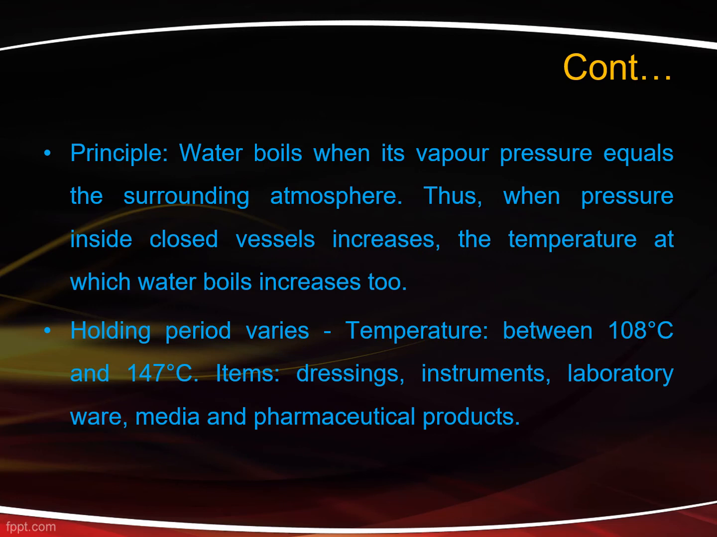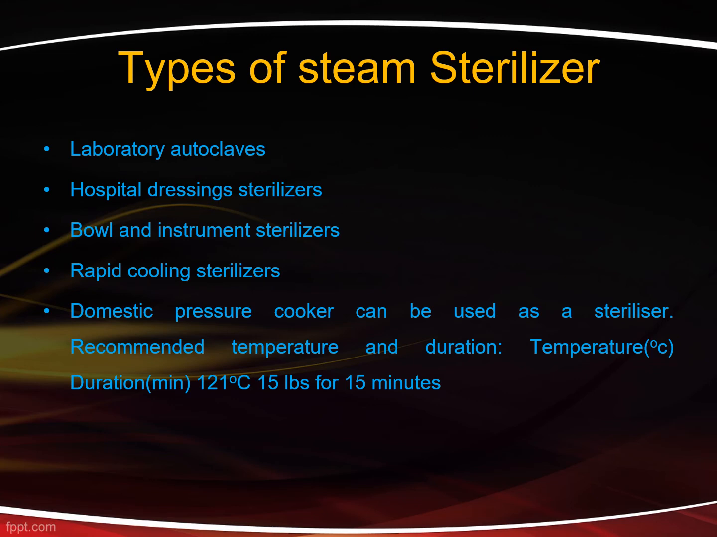The water gets boiled and forms steam. The development of steam inside the closed container leads to the production of pressure within it. When pressure increases, the temperature also increases. The items sterilized using autoclave are dressings, instruments, culture media, glasswares and pharmaceutical products. Types of steam sterilizer: laboratory autoclaves, hospital dressing sterilizers, bowl and instrument sterilizers, rapid cooling sterilizers. Domestic pressure cooker can also be used as a sterilizer.